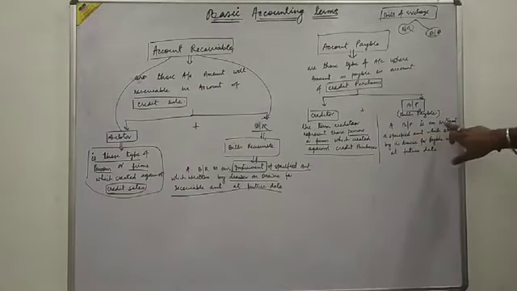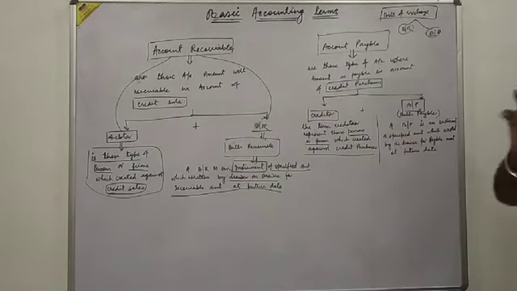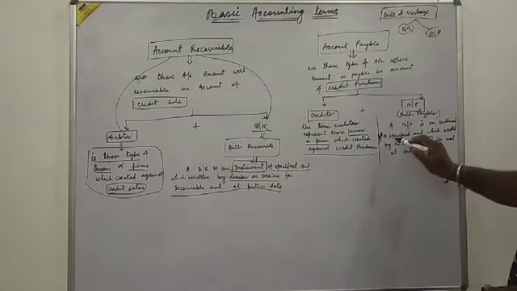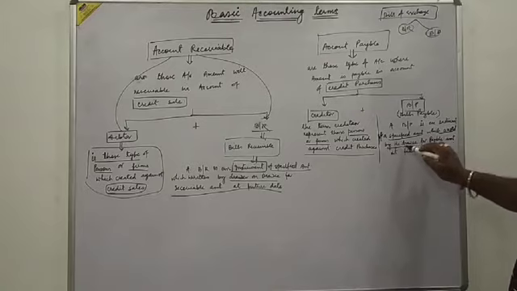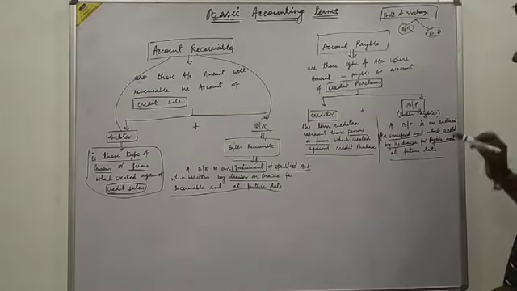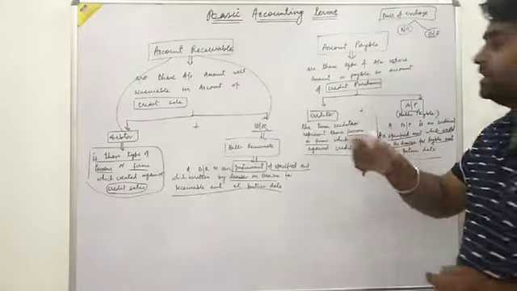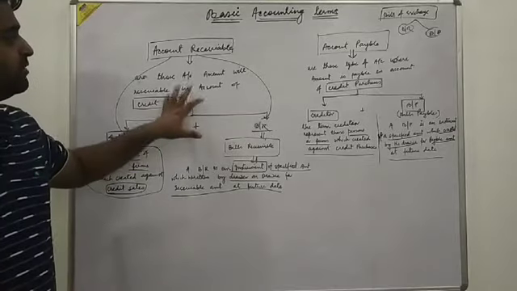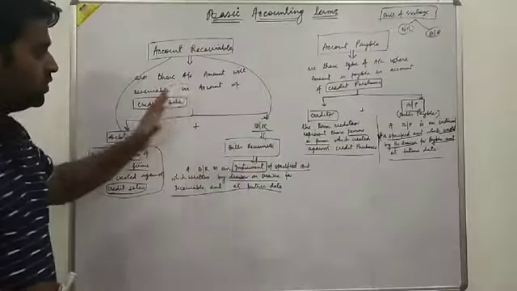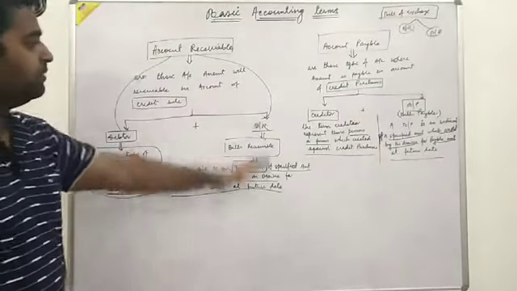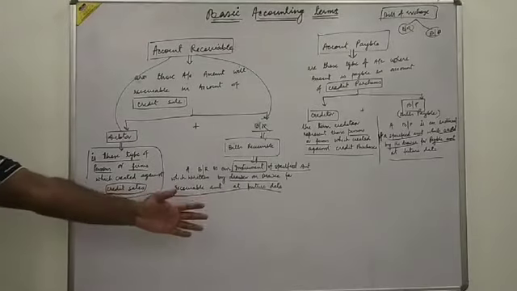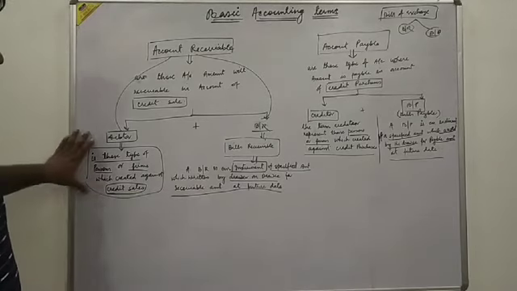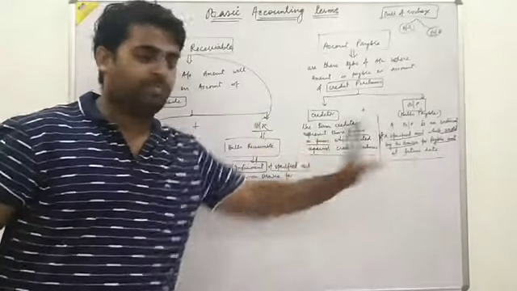So a BP is also an instrument of a specified amount which is accepted by the drawee for a payable amount at a future date. That is called BP. Getting over? So these all are the definitions of those important points. You can prepare your notes from these definitions as it is. You will write in your notebook. Getting over? So this is the definition of debtor, BR, creditor, BP.